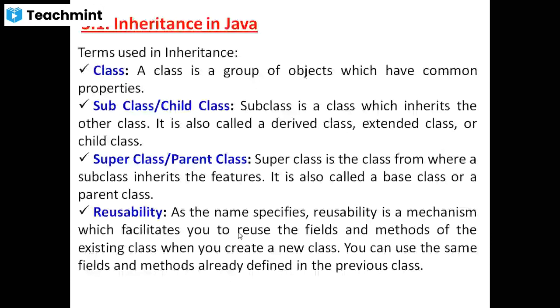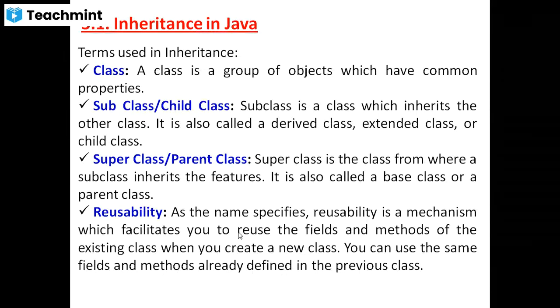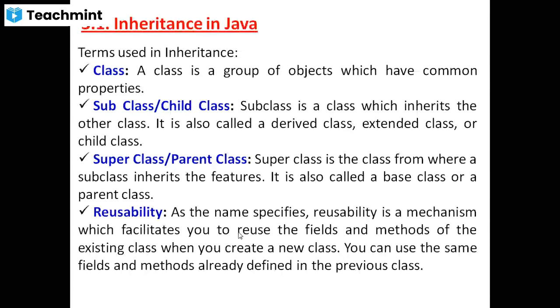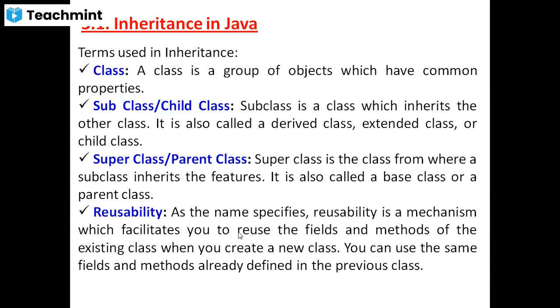Yes. The next term is superclass or parent class. Superclass is the class from where a subclass inherits the features. Means a superclass is inherited by the subclasses. By using the superclass, a subclass is created. That's why they call it a superclass or parent class. In Java we call it parent class or superclass, but in C++ we call it a base class or old class. Understood?